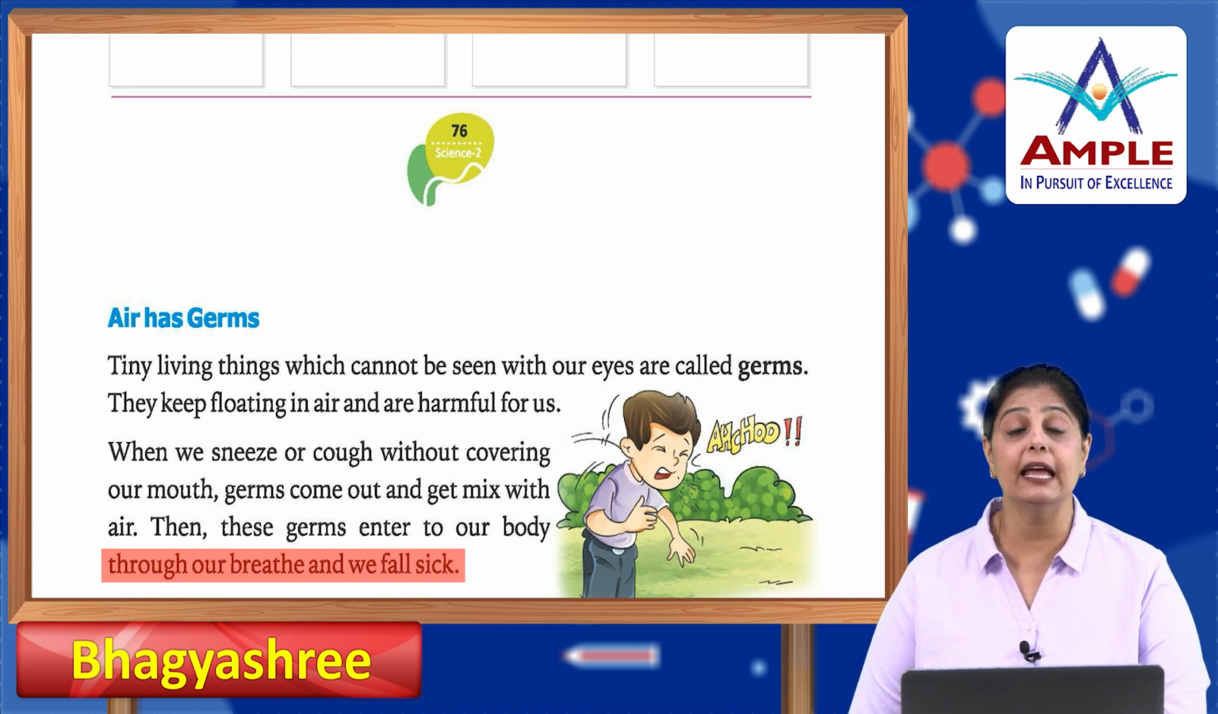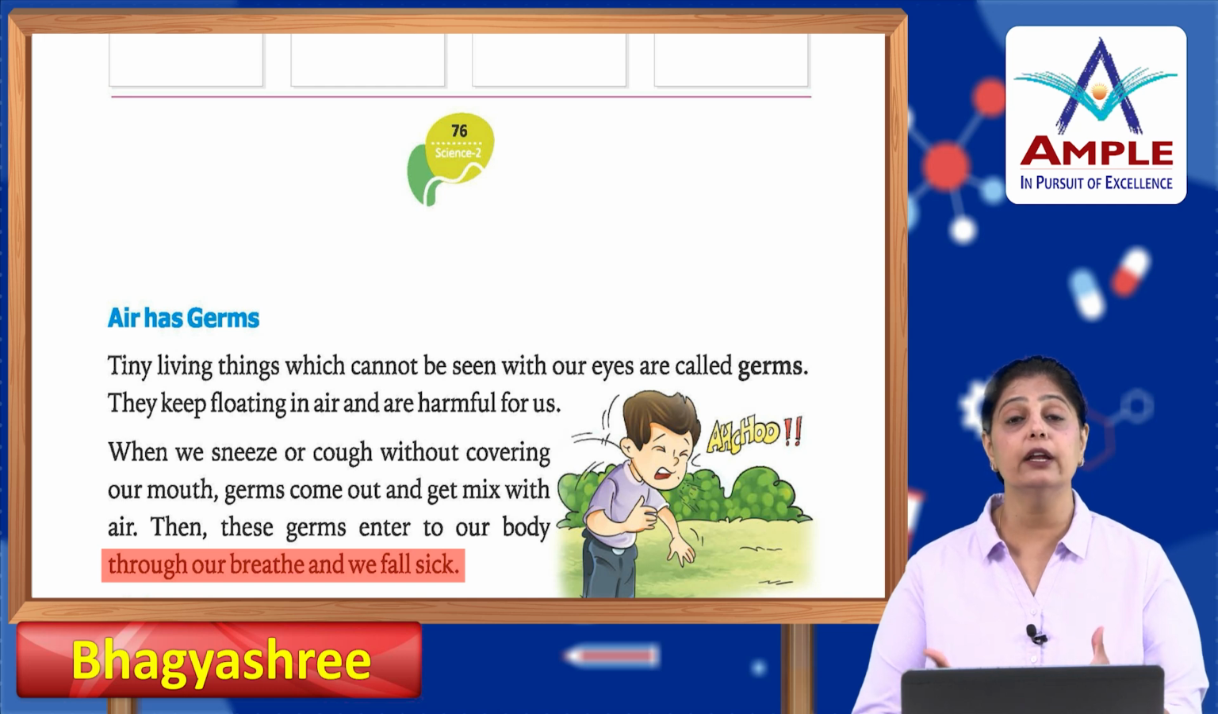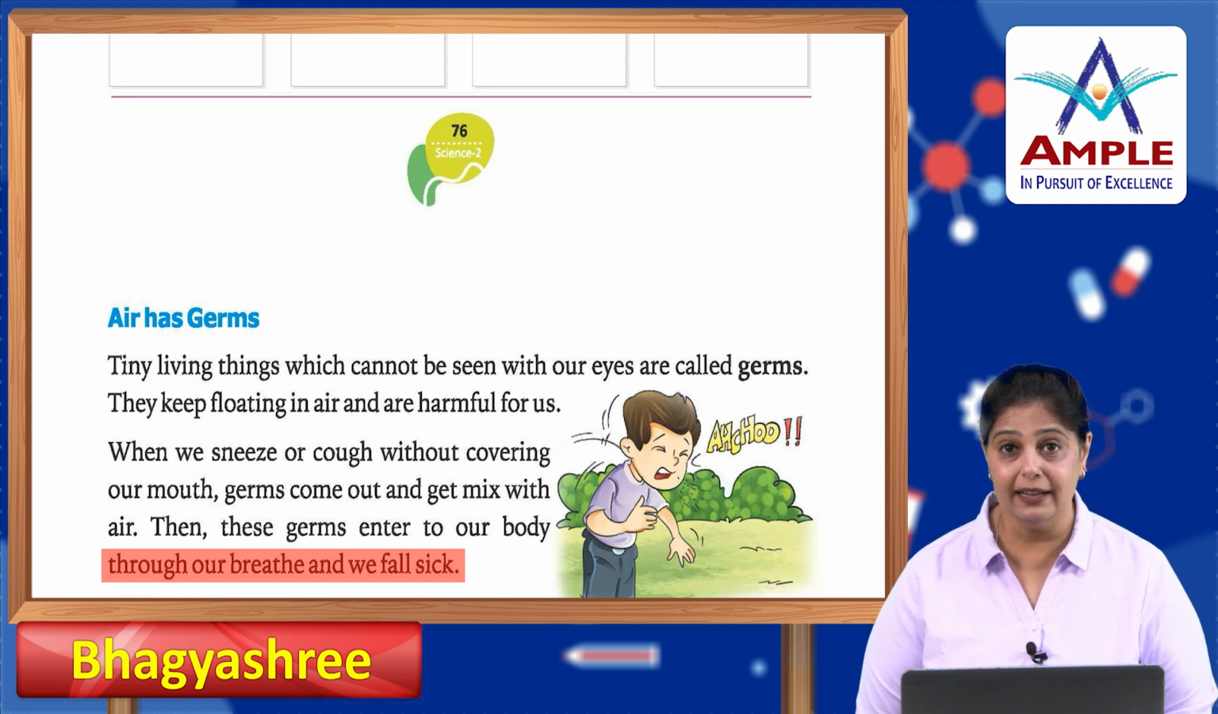So sometimes we say that we've got a viral infection. What happens? Viral comes from viruses or germs that we are not able to see, and they are in the air. Then when we breathe that air, we tend to fall sick, and that becomes a viral infection. It is in the air, and that's why we fall sick.